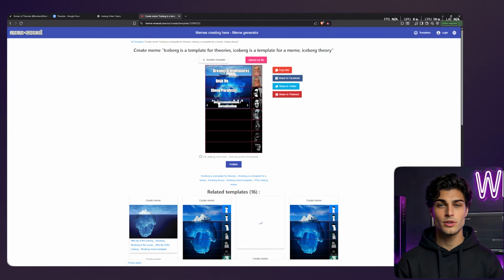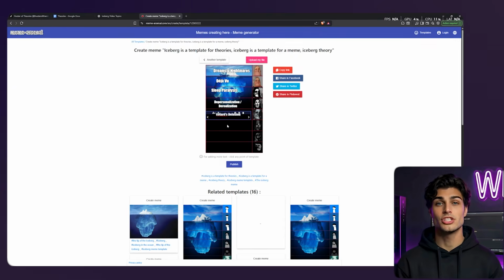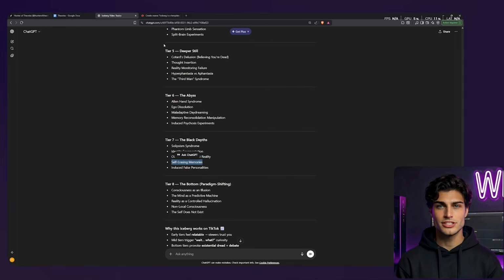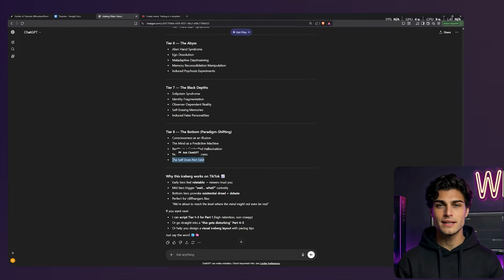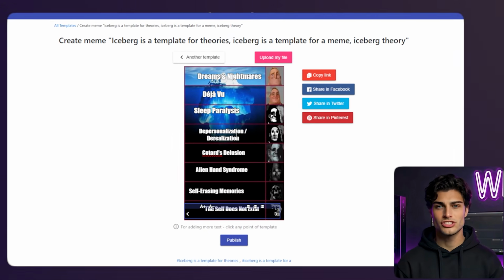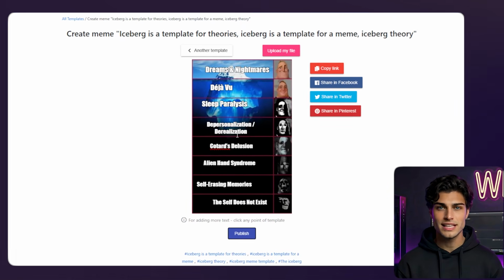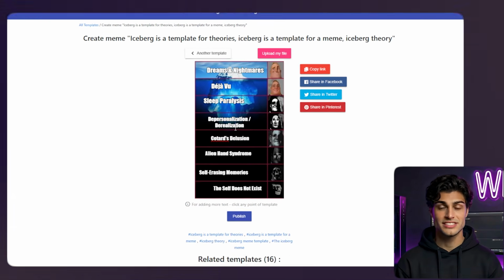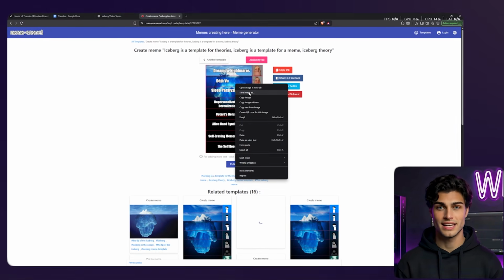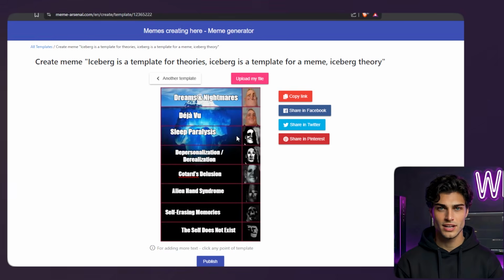As I fill this out, watch the image on the left. It's building the list. It looks a little bit janky, a little bit low res. Good. That is the aesthetic. We don't want this to look like a corporate PowerPoint. We want it to look like a cursed image from a 4chan board in 2012. That aesthetic screams authenticity to the algorithm. Once the text is in, I'm hitting generate and downloading the image. This is our anchor. This is what keeps the viewer staring at the screen.